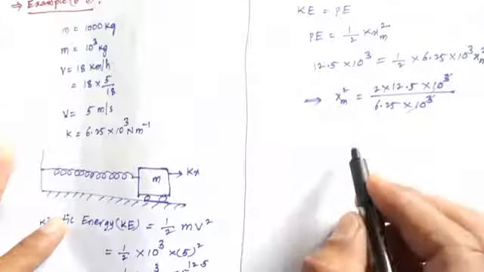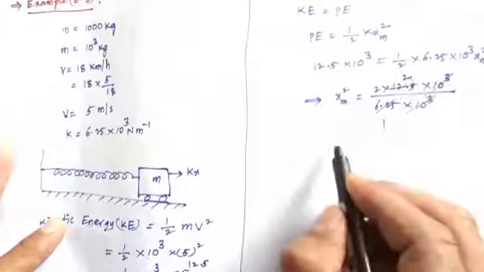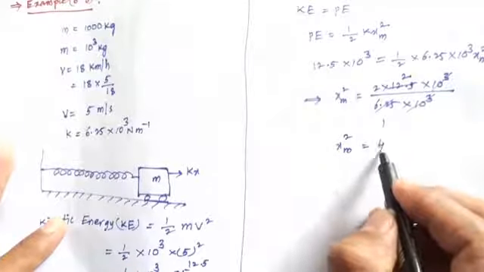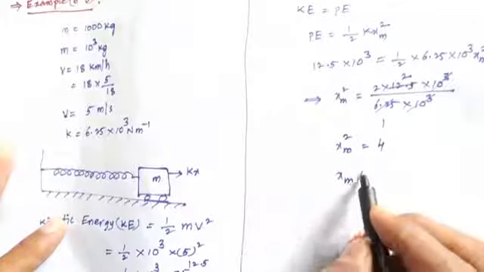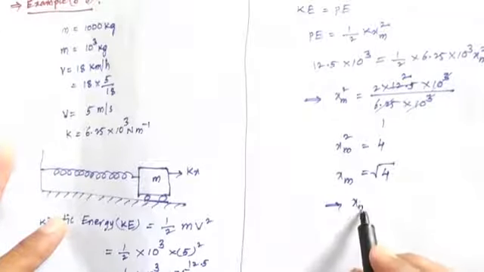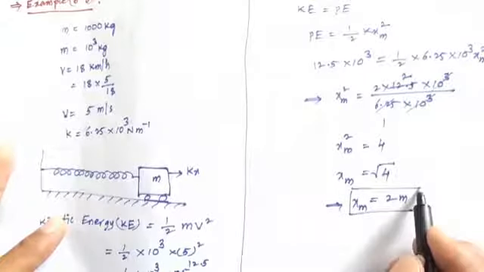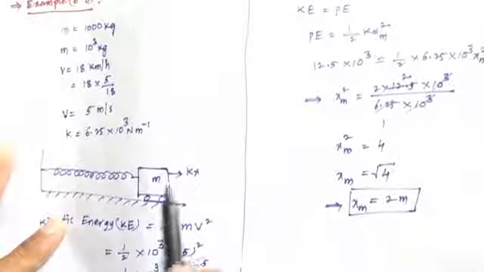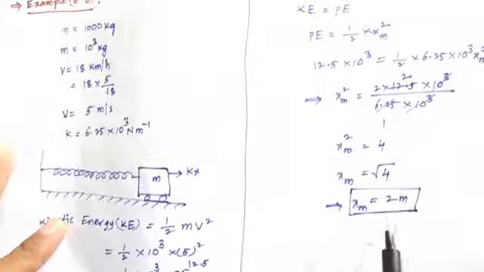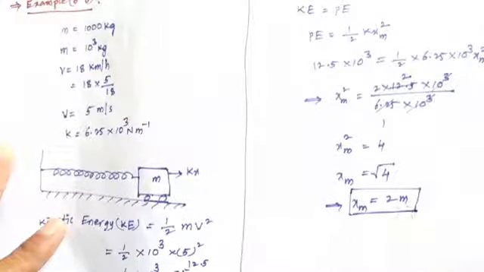10 power 3 can cancel. 6.25 ones are 6.25, twos. So xm square equals 2 into 2, 4. So xm equals square root of 4. So then xm, the maximum compression, is 2 meters. So this is the answer. After the collision, the spring has maximum displacement, so from the center it is 2 meters.